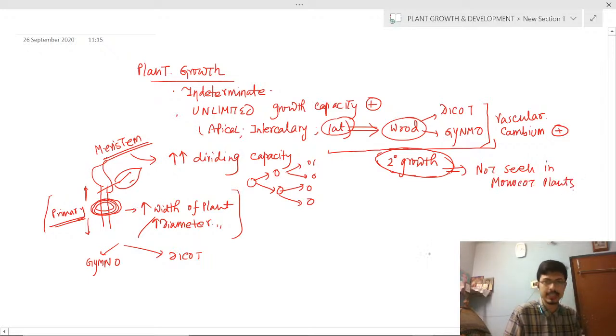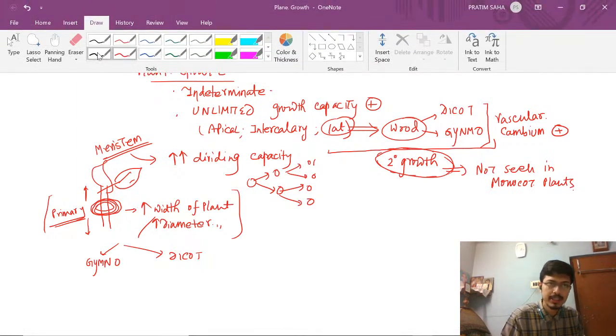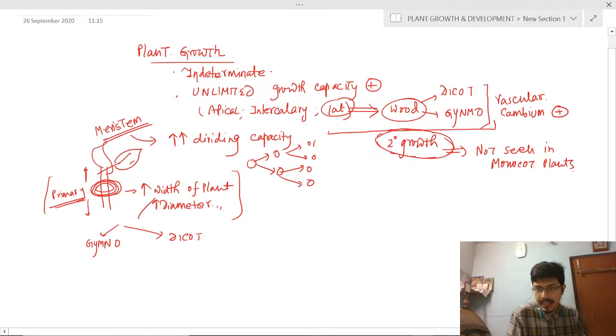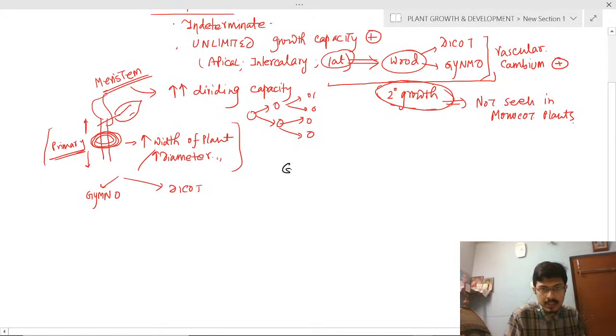Right. Next, some points about growth. This is clearly written in NCERT. You have to read about this. Some points about growth: growth is measurable. Growth is what?